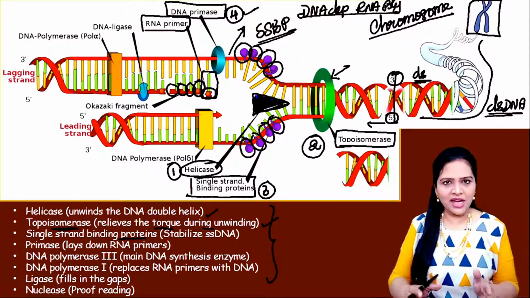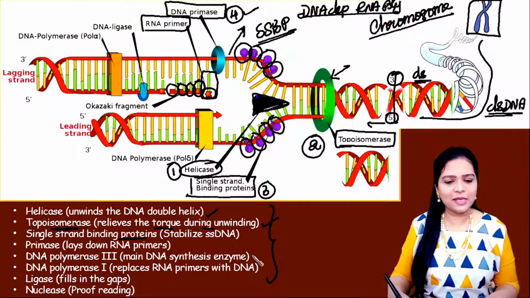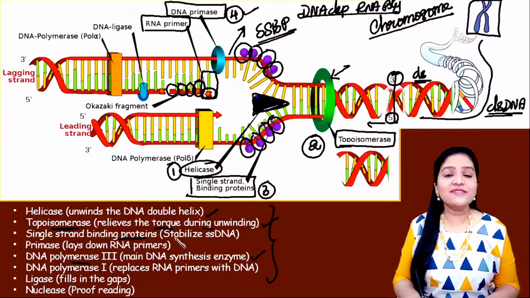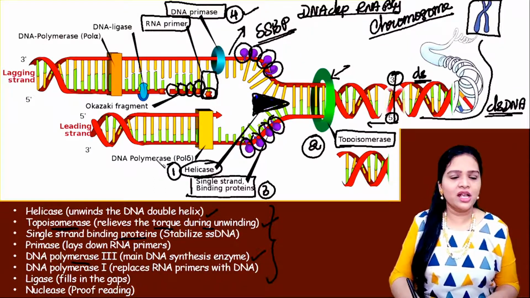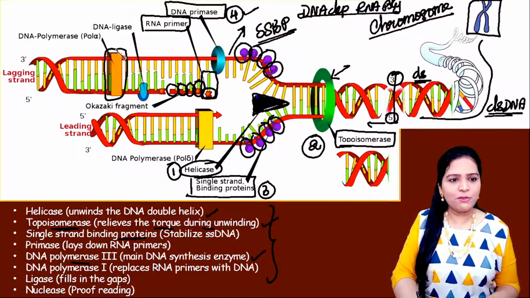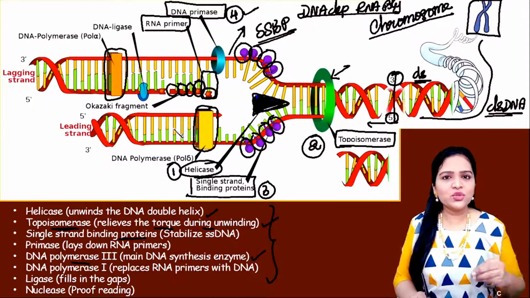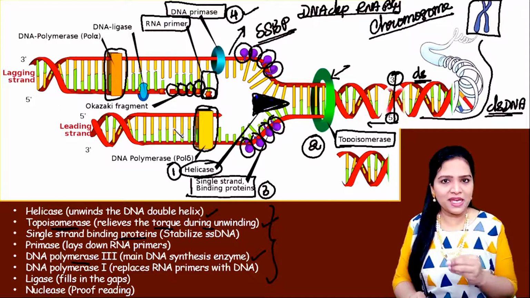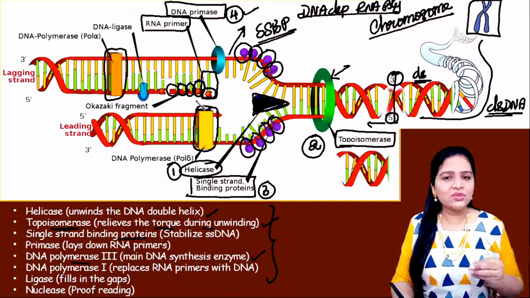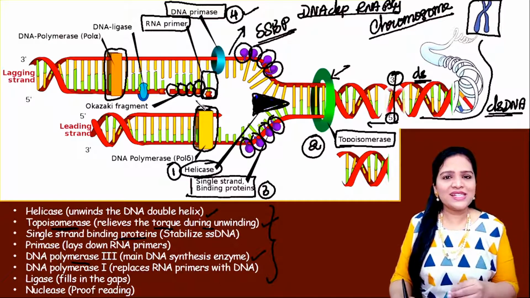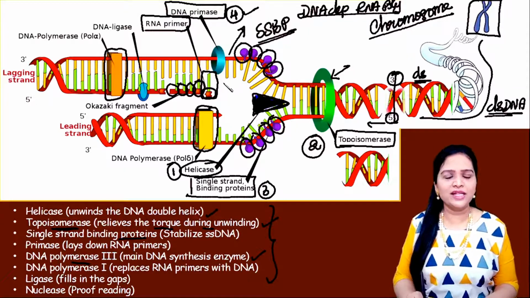Now, after the RNA primer synthesis is completed, the next enzyme going to act is DNA polymerase 3. This is the main enzyme for DNA synthesis or DNA replication. Here in this picture, you could see this one. This is the enzyme DNA polymerase 3. So what is the function of DNA polymerase 3? This is the enzyme which will add the nucleotide bases to this RNA primer. It will add nucleotide bases one by one and extend the RNA primer. So it synthesizes the DNA strand complementary to the template strand. This is the function of DNA polymerase 3.